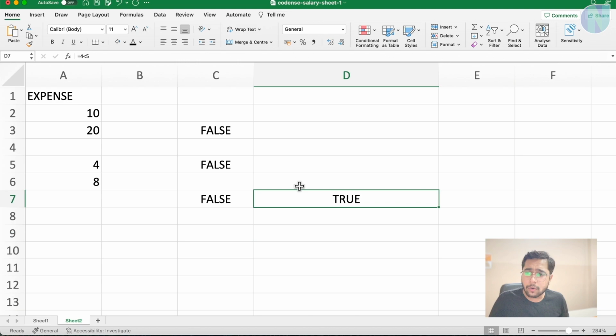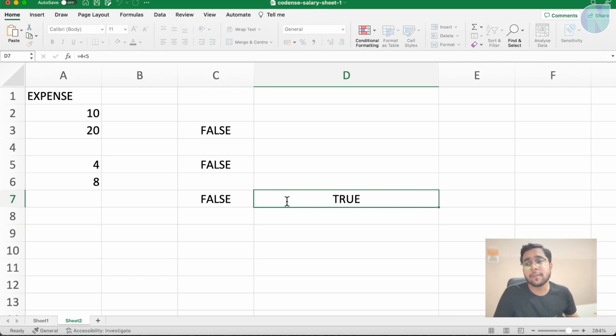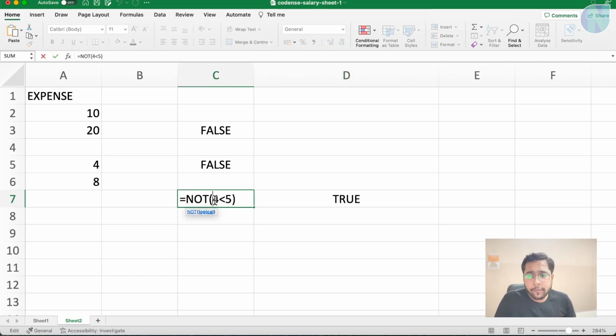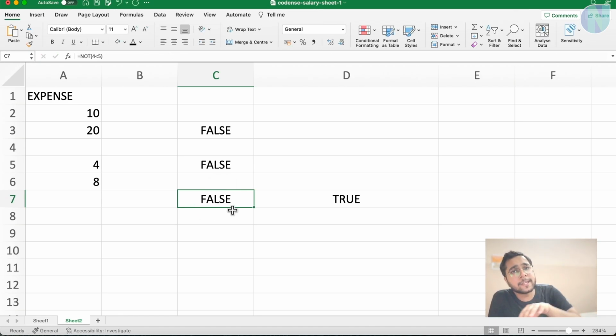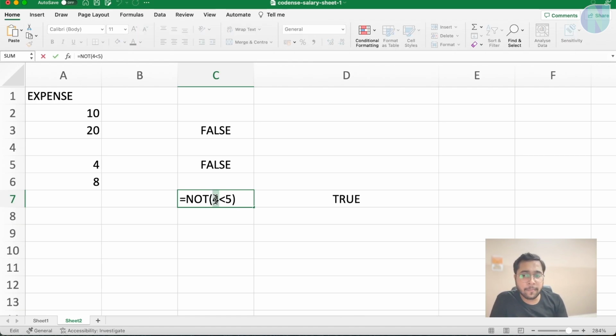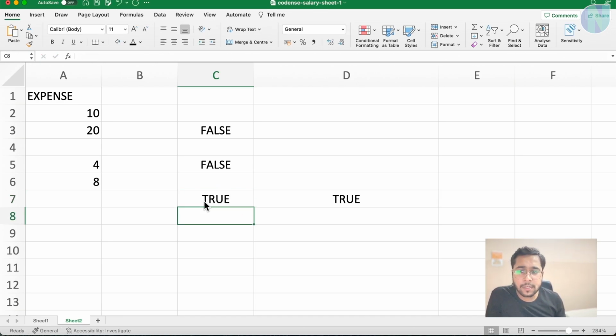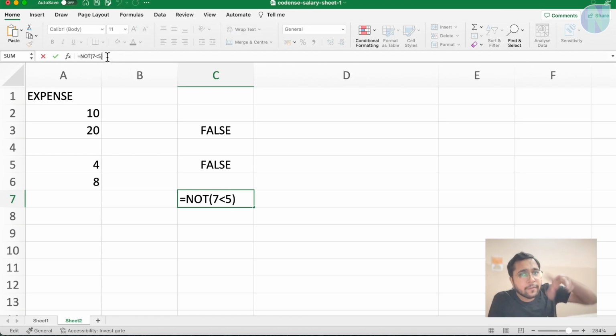So you can say without NOT, it is giving me true, which is correct. 4 is less than 5. But what does the NOT function do? If the inside expression is true, it will give me false. If the inside expression is false, it will give you true. Basically, it reverses your Boolean value. Now see, let me make this inside value false somehow. I will make it 7 is less than 5, which is false. Now you can say it will give me true. Though 7 is less than 5 is false, it is giving me true because the NOT function reverses the output.